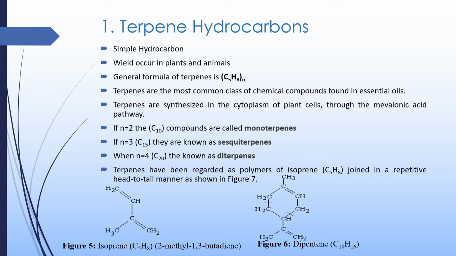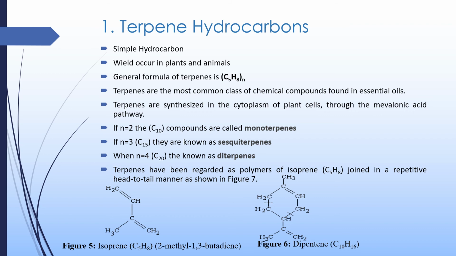Terpenes are the most common class of chemicals found in essential oils, and they are synthesized in the cytoplasm of plant cells through the mevalonic acid pathway, also known as the isoprenoid or HMG coenzyme A reductase pathway. This pathway produces terpenoids and steroids, and involves the condensation of acetyl coenzyme A and acetoacetyl coenzyme A to form mevalonic acid.